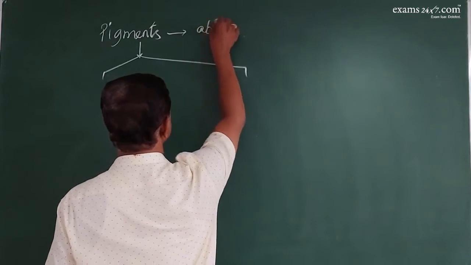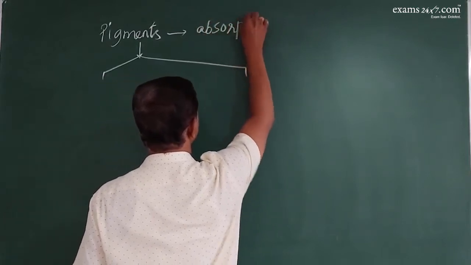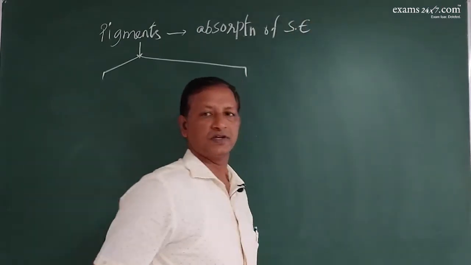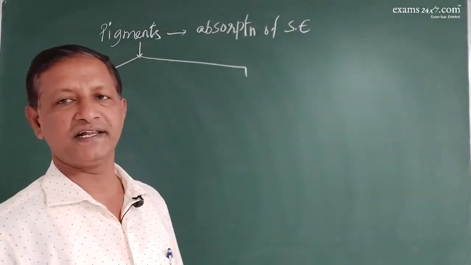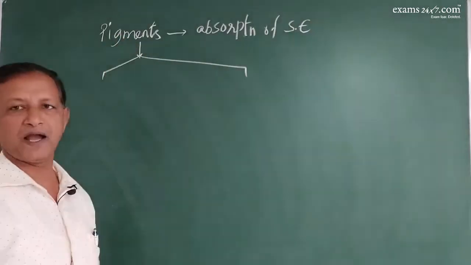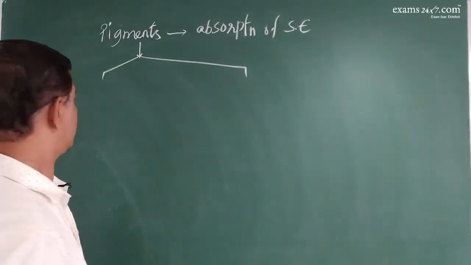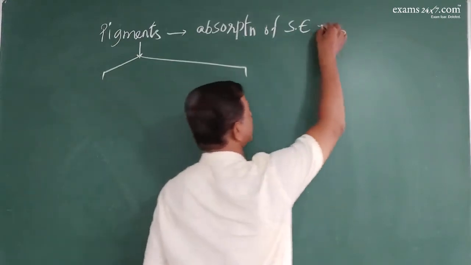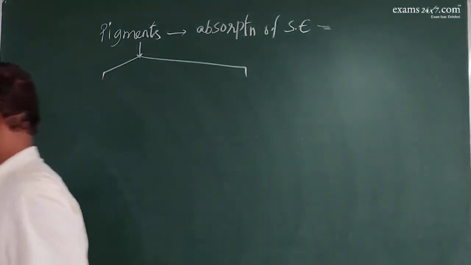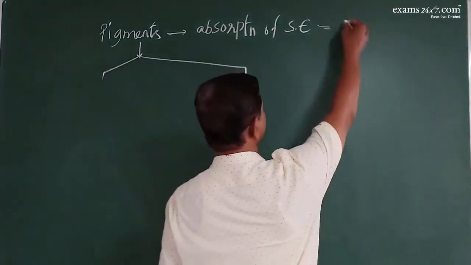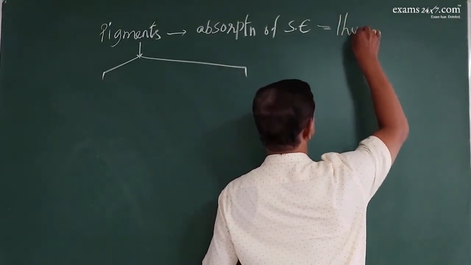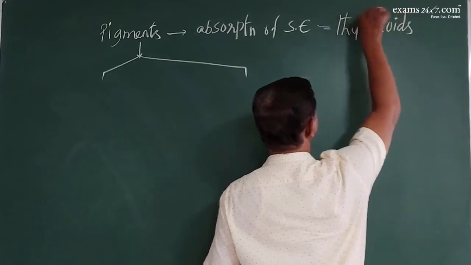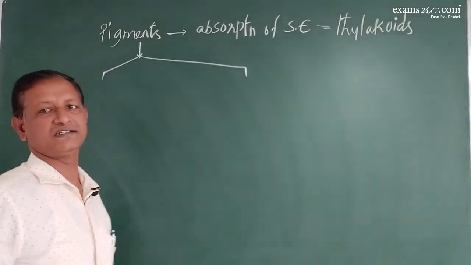The job is the absorption of solar energy. The solar energy, that is light energy, is mainly trapped by pigments. Right. So these pigments are present inside the thylakoids.